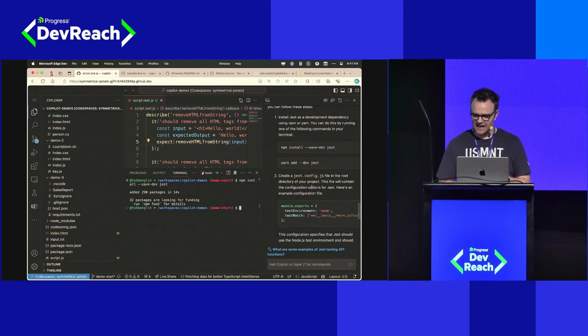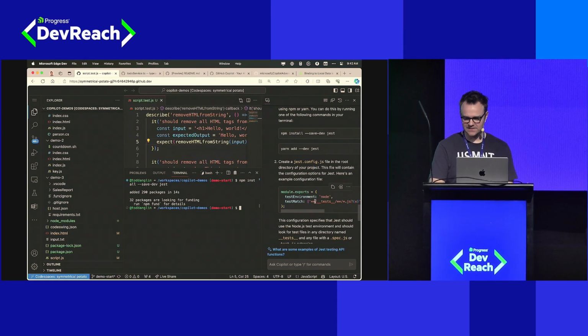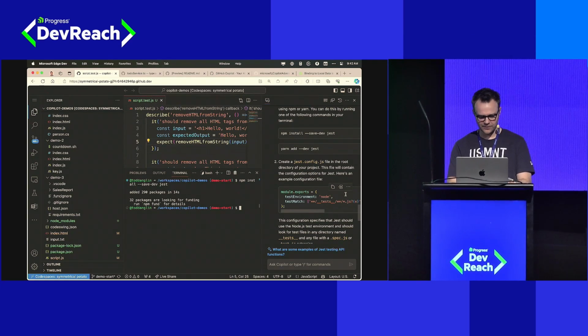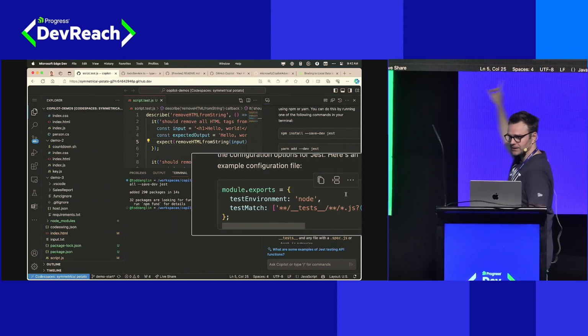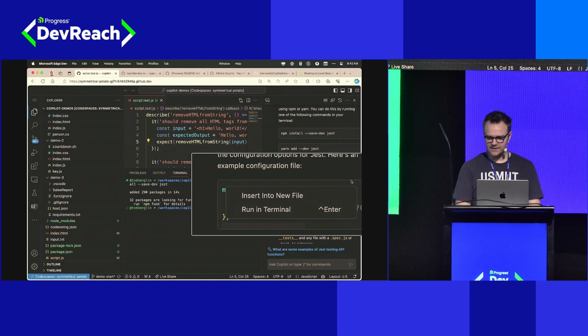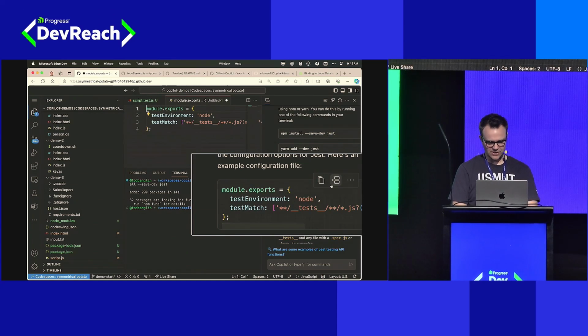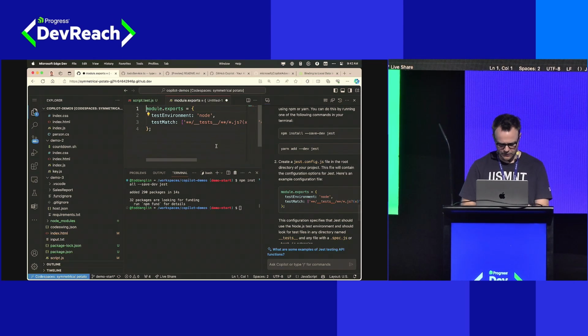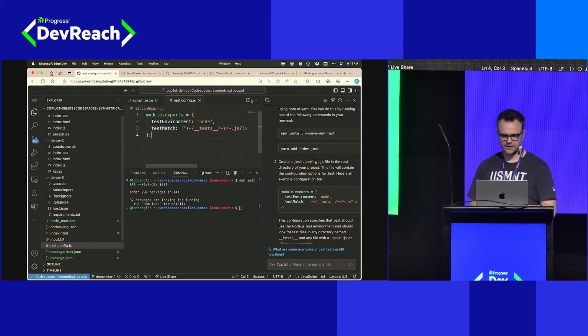It's suggesting that I should have a jest.config.js file looking for my tests. So here we see some little hover options pop up. You see this little UI here with the page, the little split box and dots. If I click on this, I can actually say insert this into a new file without doing any kind of copy paste. So I'll just click this one button, and it suggested that this should be in a new file called jest.config.js. All right, sure, why not?